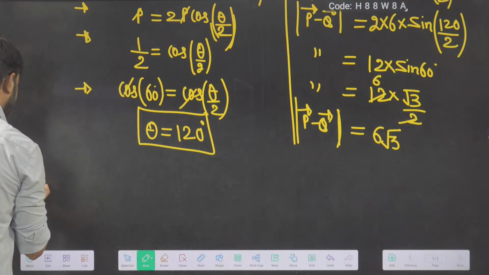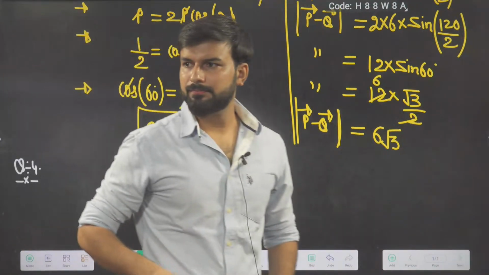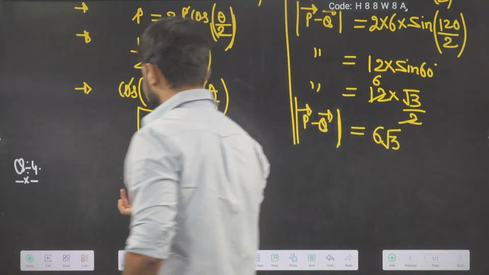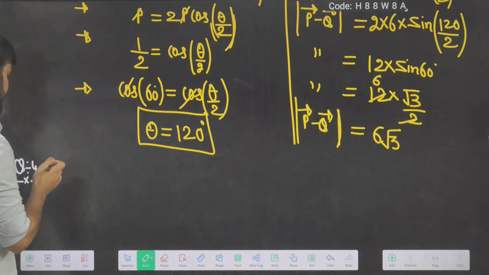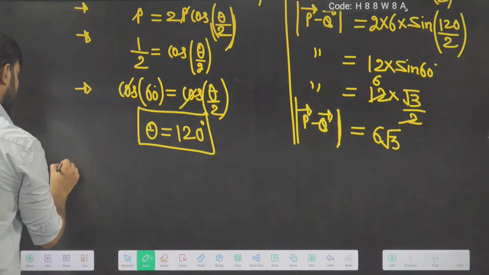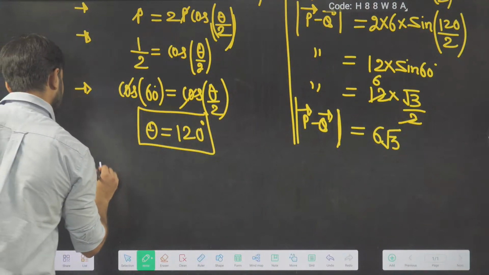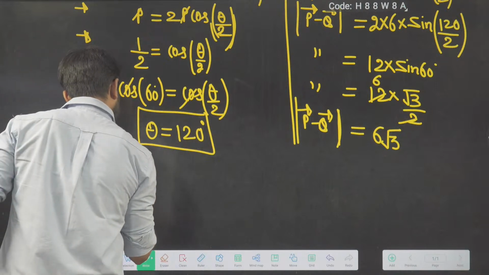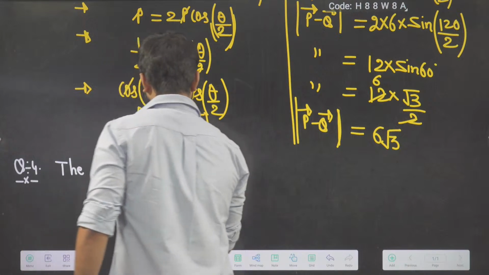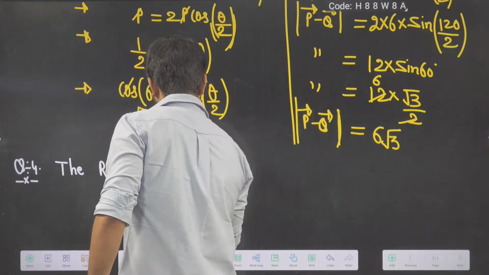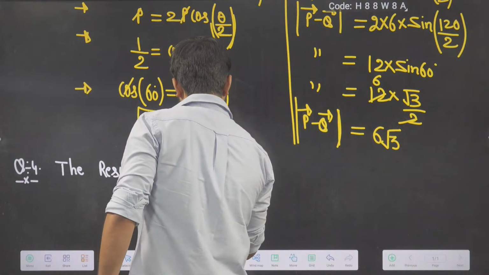He's saying the resultant means sum of two vectors.